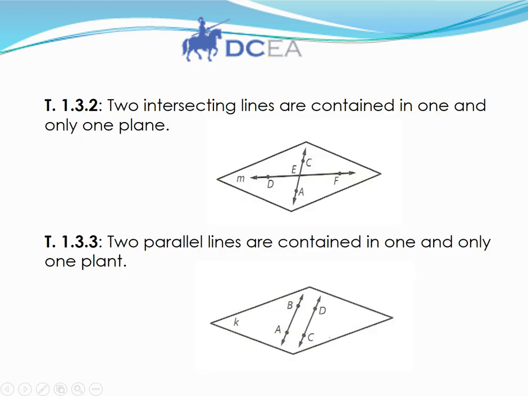Theorem 1.3.2. Two intersecting lines are contained in one and only one plane. You can see line M, you can see line AC. They both lie on the plane and they intersect at point E. Theorem 1.3.3, two parallel lines are contained in one and only one plane. This, once again, is a plane. You still have two lines, but because they're parallel, they do not intersect.